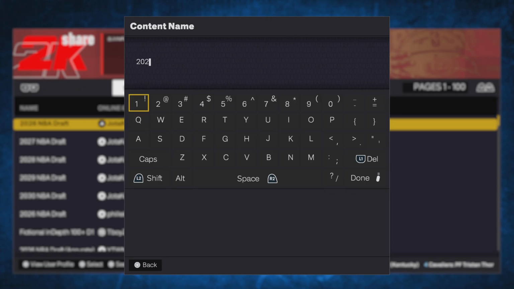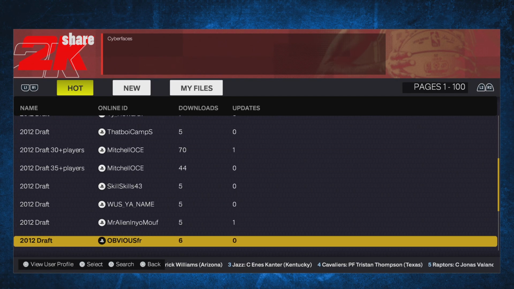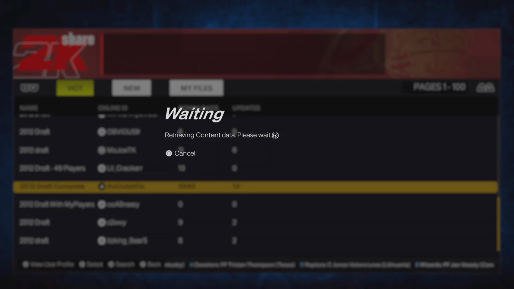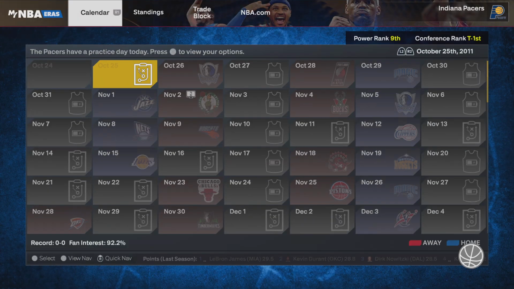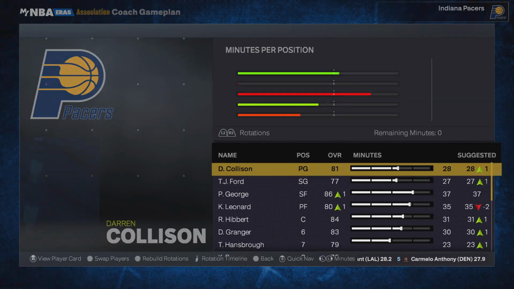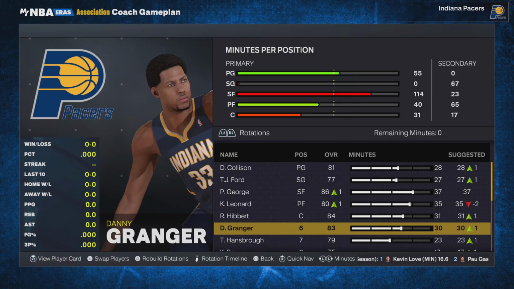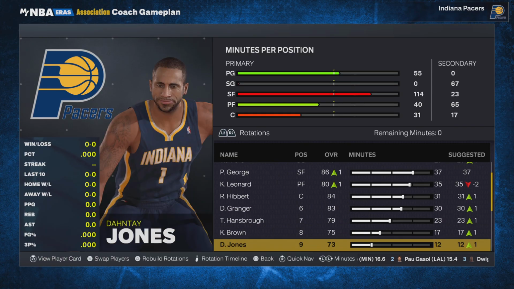I spelled it wrong. There you go, 2012 draft. There you go. Who is the starting five going to be? Carlson, TJ Ford, Paul George, Kawhi Leonard. Okay, they're starting Kawhi, Durant, Danny Granger comes off the bench, Kwame Brown.